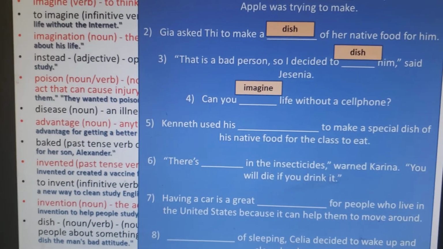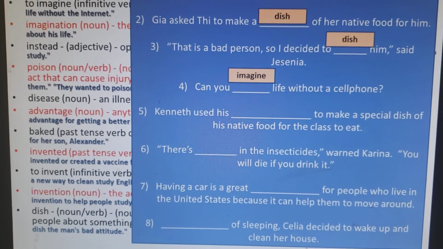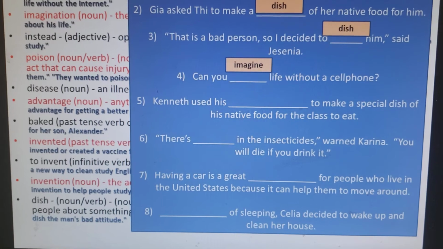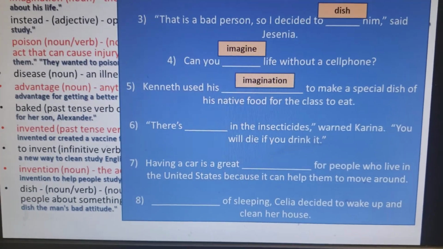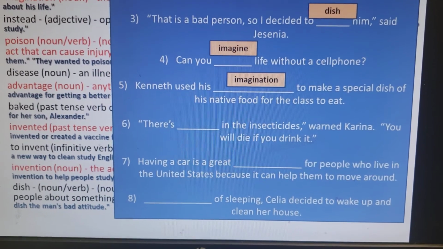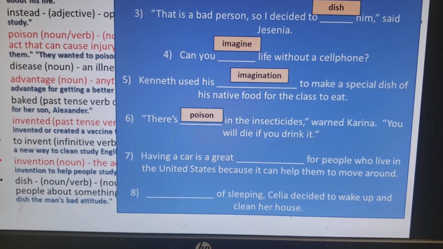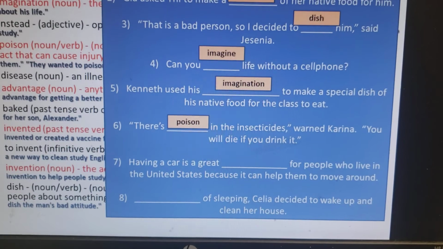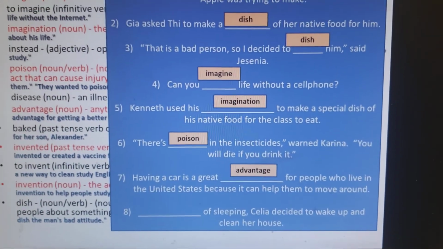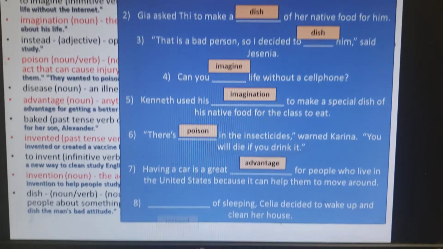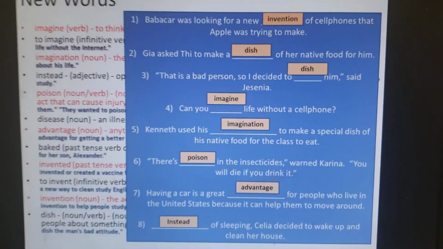Can is a verb, so you need imagine. Number 5, his is an adjective, so you need a noun. So in this situation, you need imagination. There's poison, okay, because insecticides, we learned this already. Number 7, advantage. Number 8 is instead.